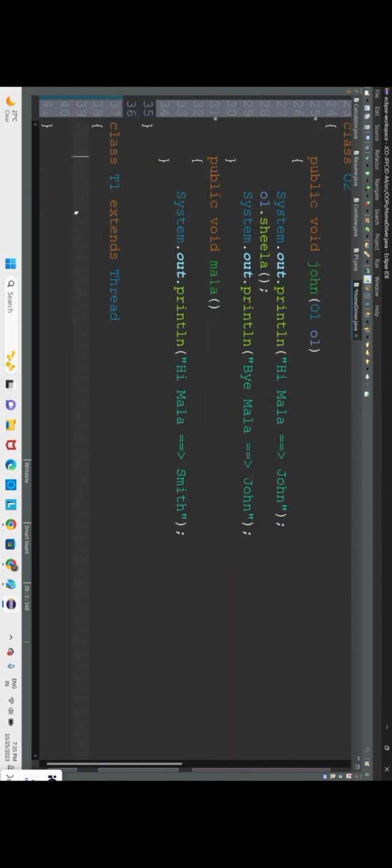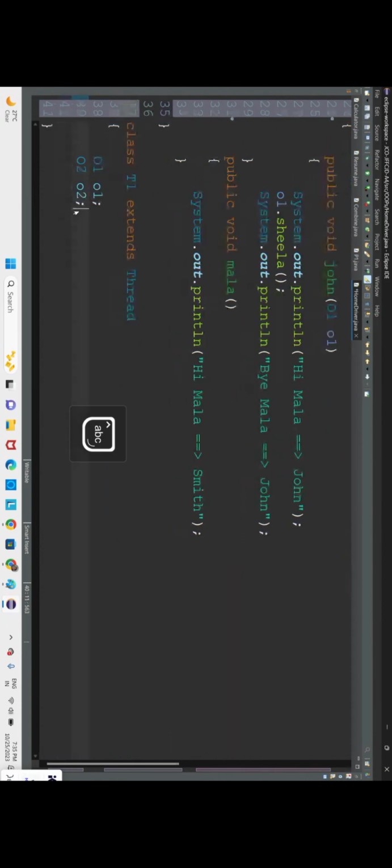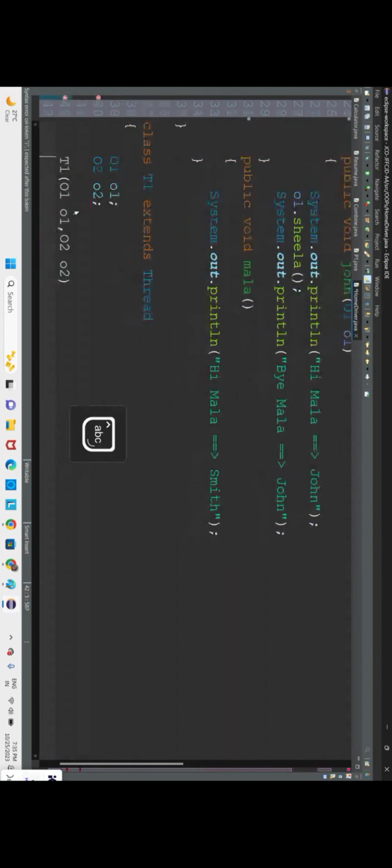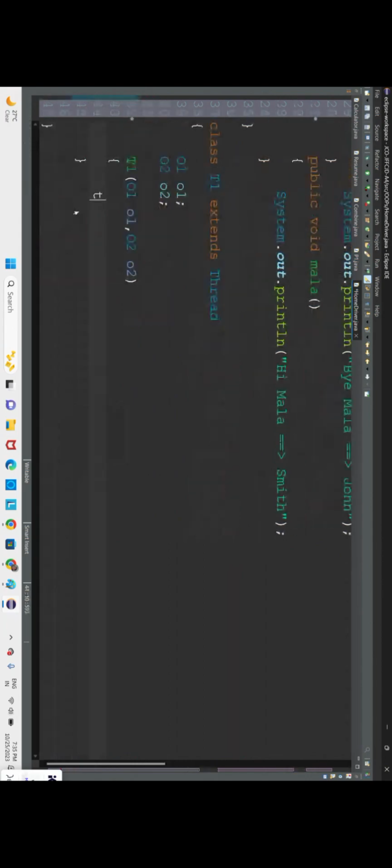Here the communication will be between two houses. Smith is communicating between two houses and John is also communicating between two houses, so we have to take both home 1 and home 2. Next we shall create one constructor T1 wherein home 1 and home 2 should be initialized.